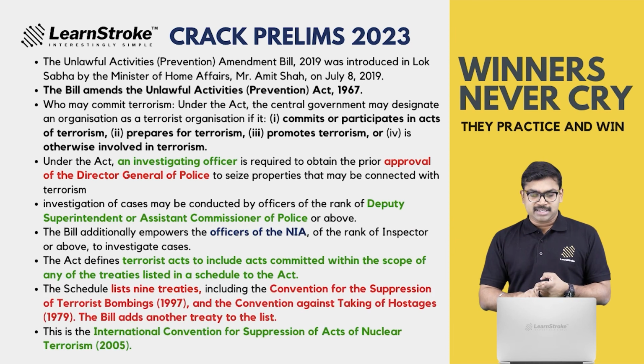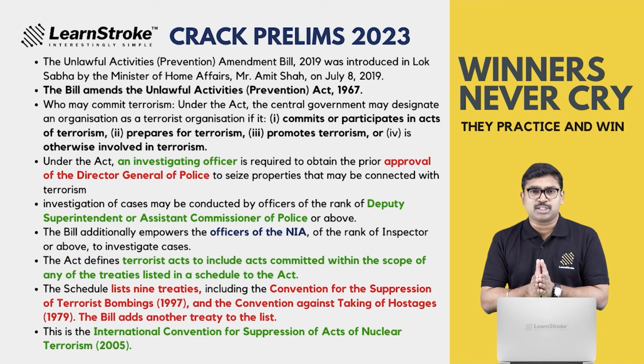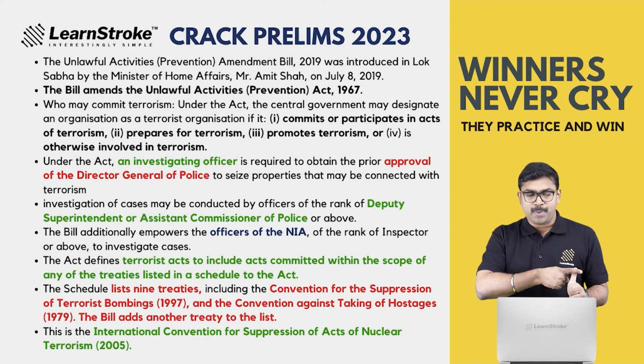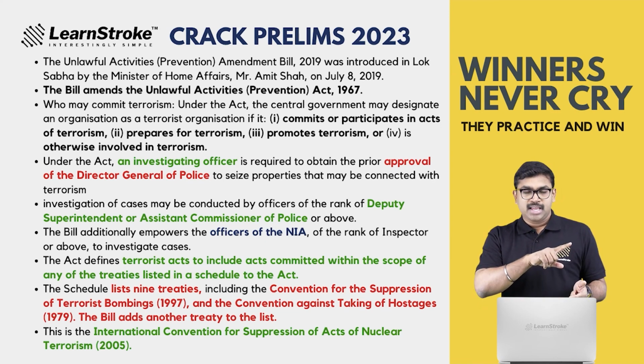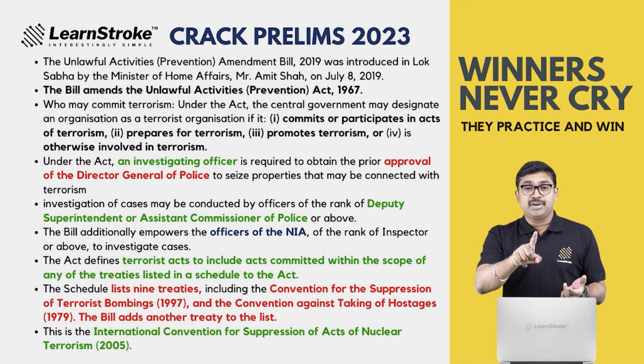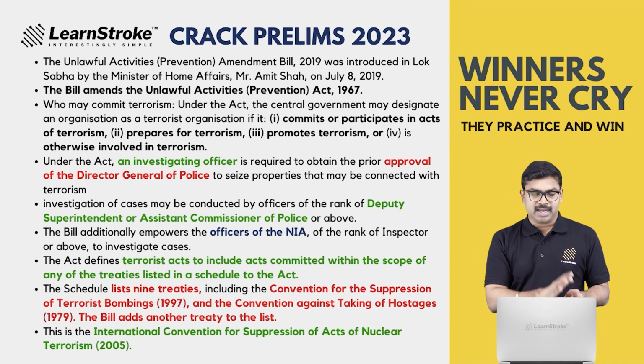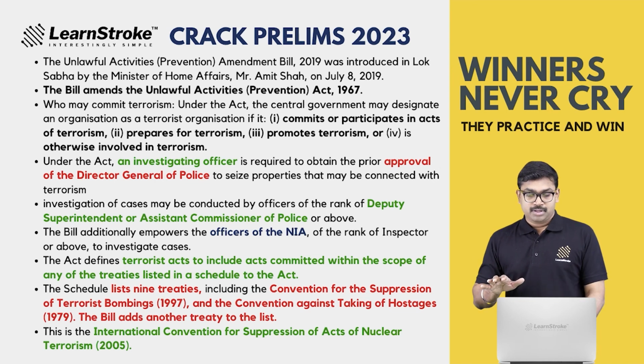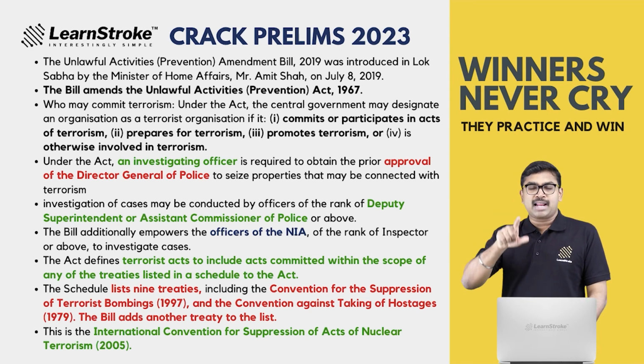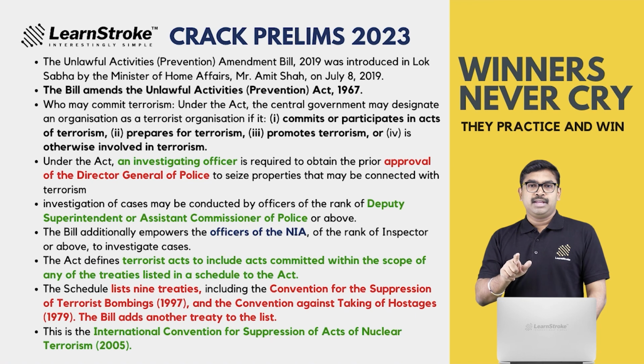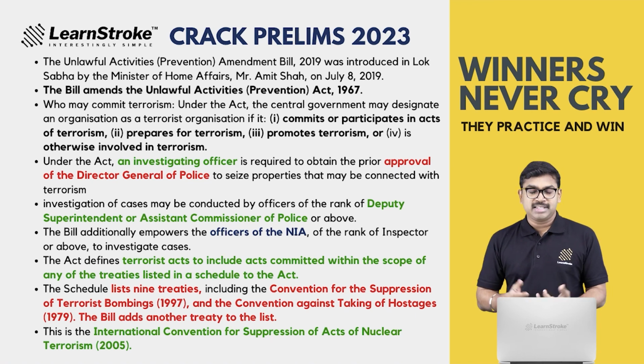It replaced the 1967 Act, and the central government can label any organization as a terrorist organization if it commits or participates in acts of terrorism, prepares for terrorism, or promotes terrorism, and even individuals can be named. Under the Act, an investigating officer is required to obtain the prior approval of the DGP if they need to seize properties.